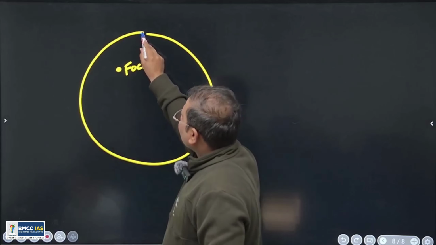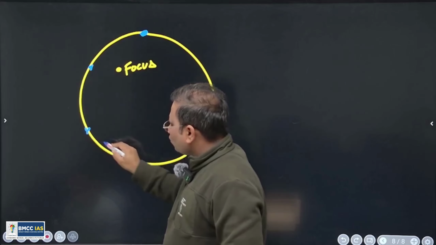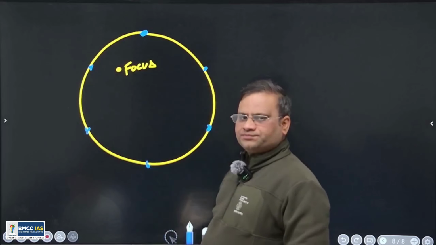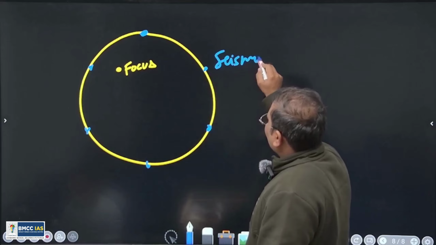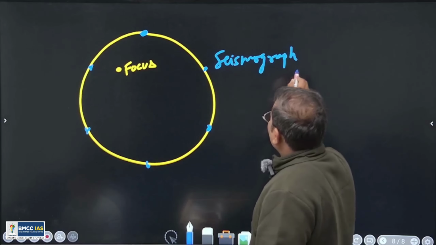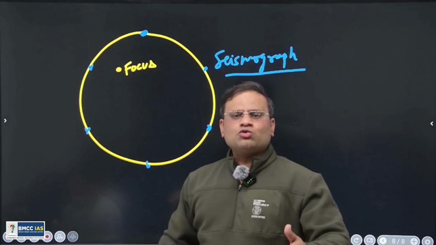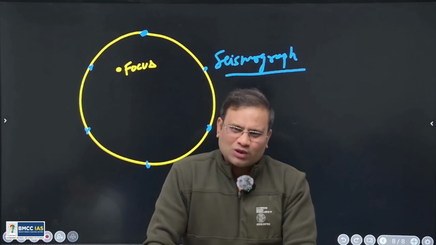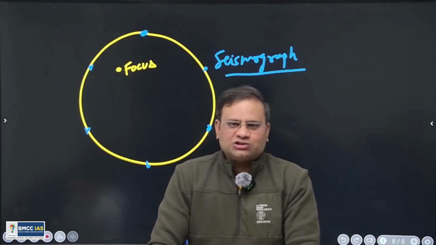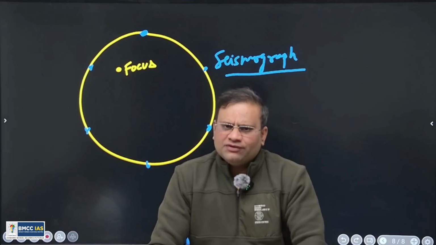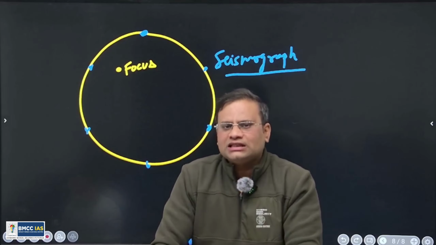So over the surface of earth, we have installed the one instrument. That instrument is called a seismograph. It is an instrument which will measure the earthquake. Means it can measure the speed of the seismic waves, P and S waves. Even L and R also, but we are concerned with the P and S.